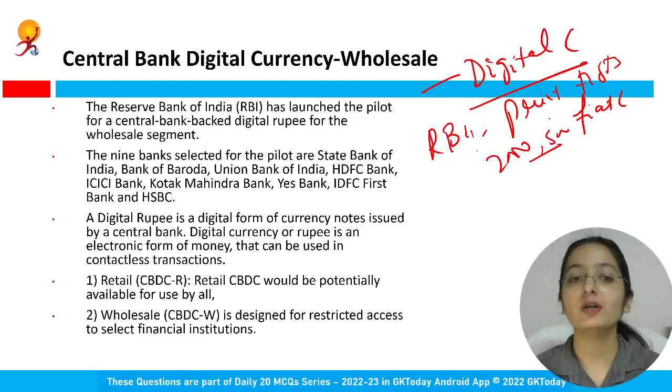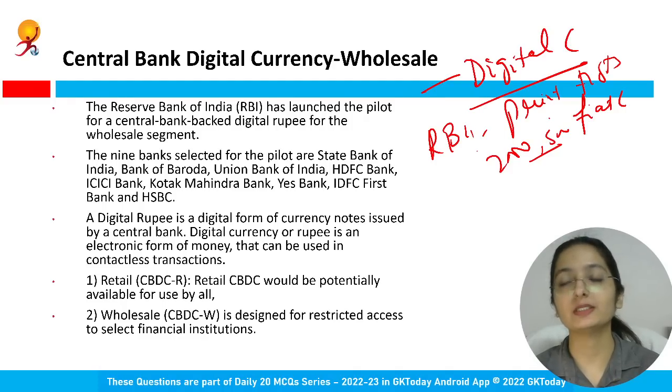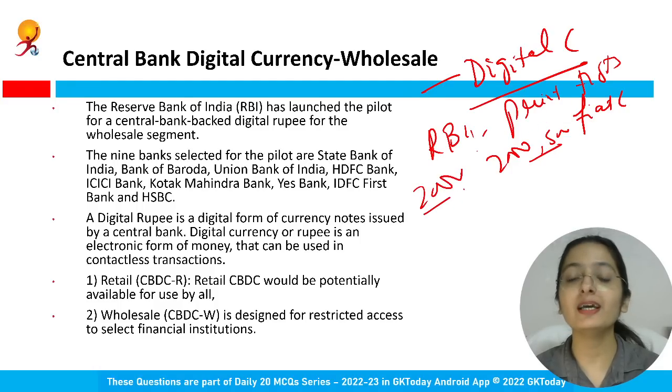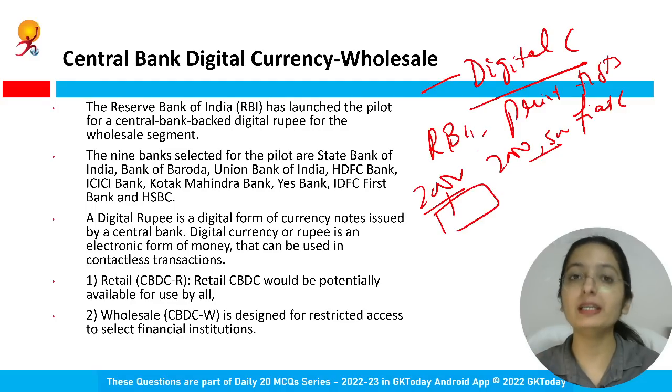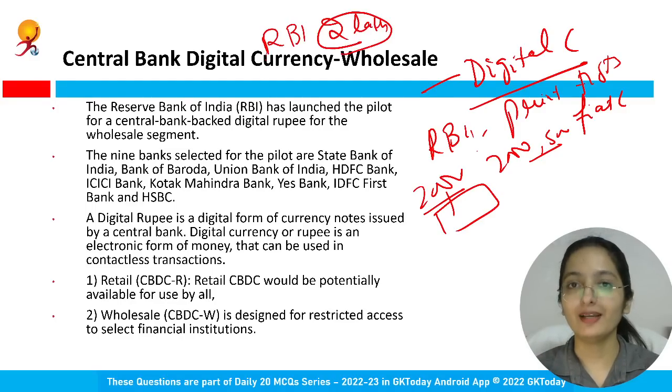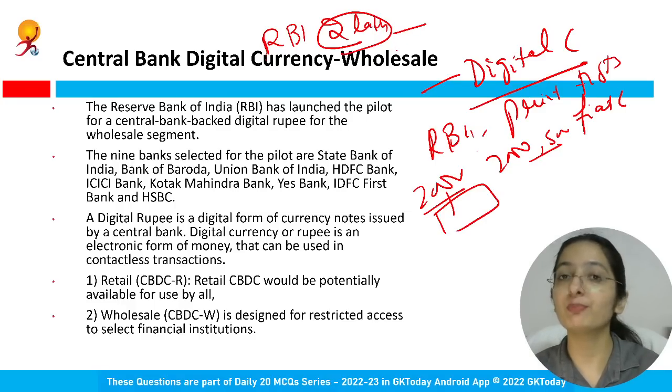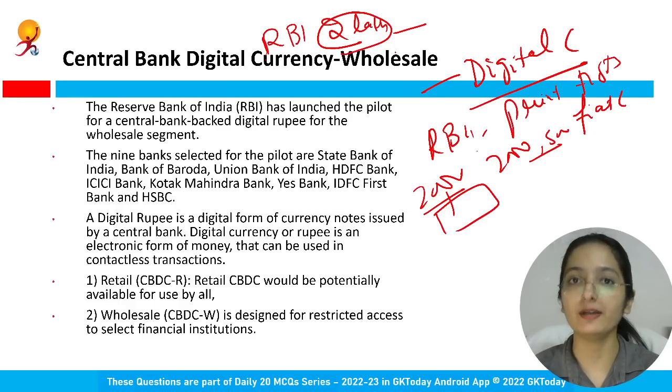When the same goes into the electronic form of money, that is digital rupee. Let me explain once. You have Paytm or PhonePe, or basically you have a Paytm wallet, you have money in that, which is a form of digital currency, because that particular amount in your bank, for example 2000 rupees, is in that particular wallet, but RBI printed that amount in the paper format. It was there in the market where RBI printed, let's say for example, 2 lakh rupees, right? So they are in the market. 2 lakh notes were printed, right? This amount was printed, it was in the paper form.